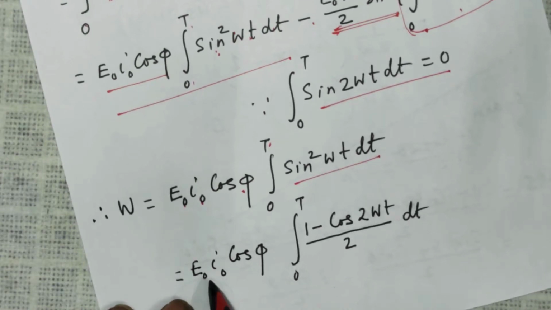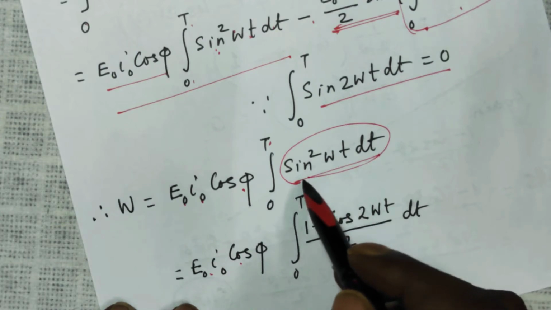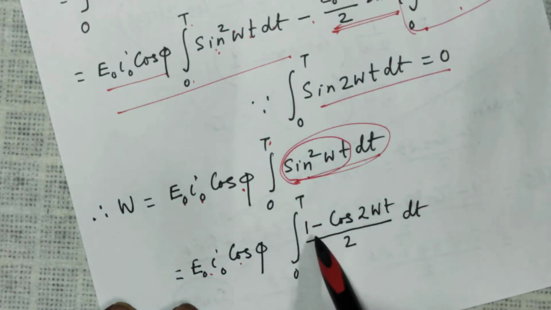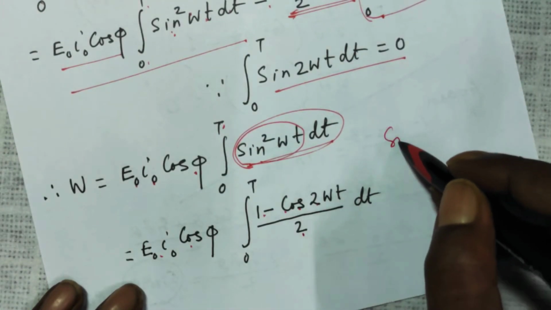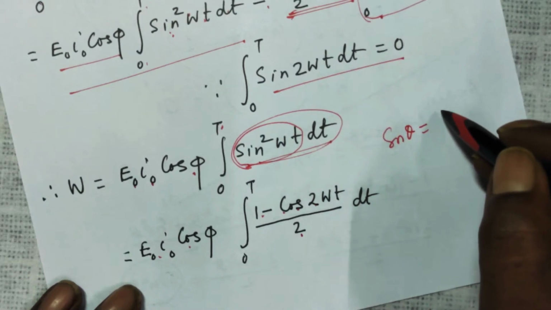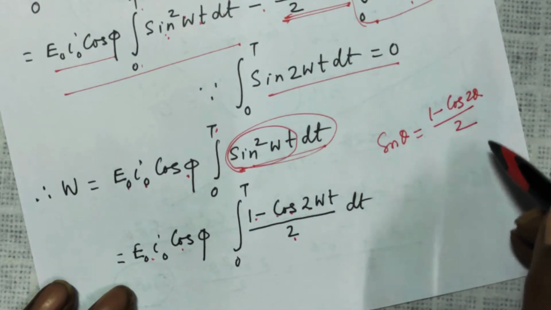So this becomes E naught I naught cos phi. Sin square omega t can be written as 1 minus cos 2 omega t by 2, just using this expression from trigonometry: sin square theta is equal to 1 minus cos 2 theta by 2.